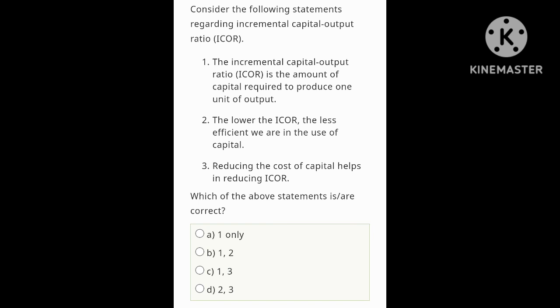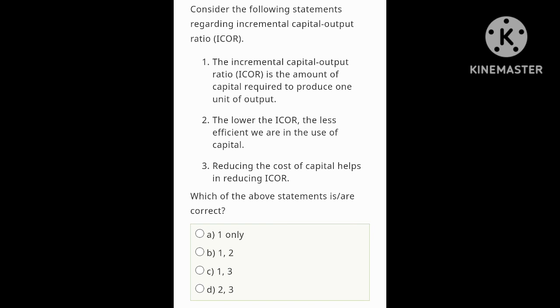This one is wrong, because the lower the ICOR, the more efficient we are. If ICOR is high, then we are less efficient. Statement 3: reducing the cost of capital helps in reducing ICOR. Yes, if you reduce the cost of capital, our ICOR reduces and it helps in efficient management of the